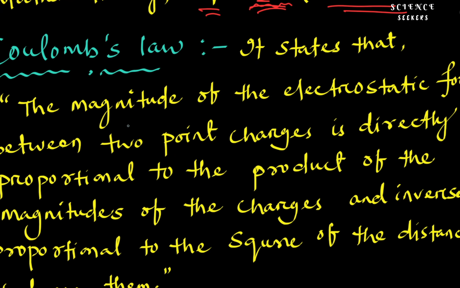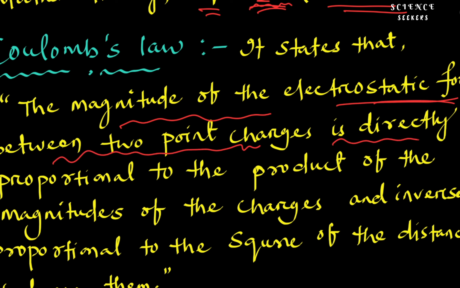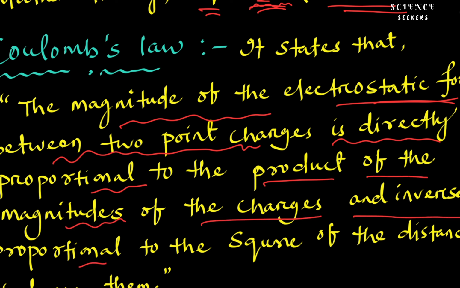Now to discuss Coulomb's law. Coulomb's law states that the magnitude of the electrostatic force between two point charges is directly proportional to the product of the magnitudes of the charges and inversely proportional to the square of the distance between them.